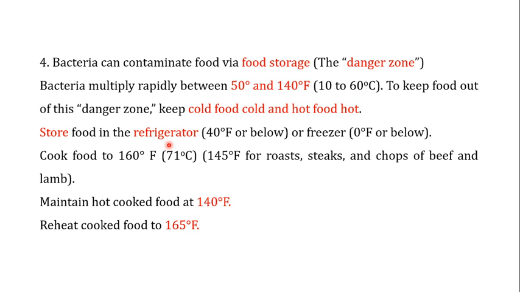Now, you have to store the food in a refrigerator at 40 degrees Fahrenheit or below, or in a freezer at 0 degrees Fahrenheit or below. Cook food to about 160 degrees Fahrenheit, and the temperature for roasts, steaks, and chops of beef and lamb is about 145 degrees Fahrenheit. Now, maintain hot cooked food at 140 degrees Fahrenheit, and if you want to reuse cooked food that is present in the refrigerator, you have to reheat it to about 165 degrees Fahrenheit.